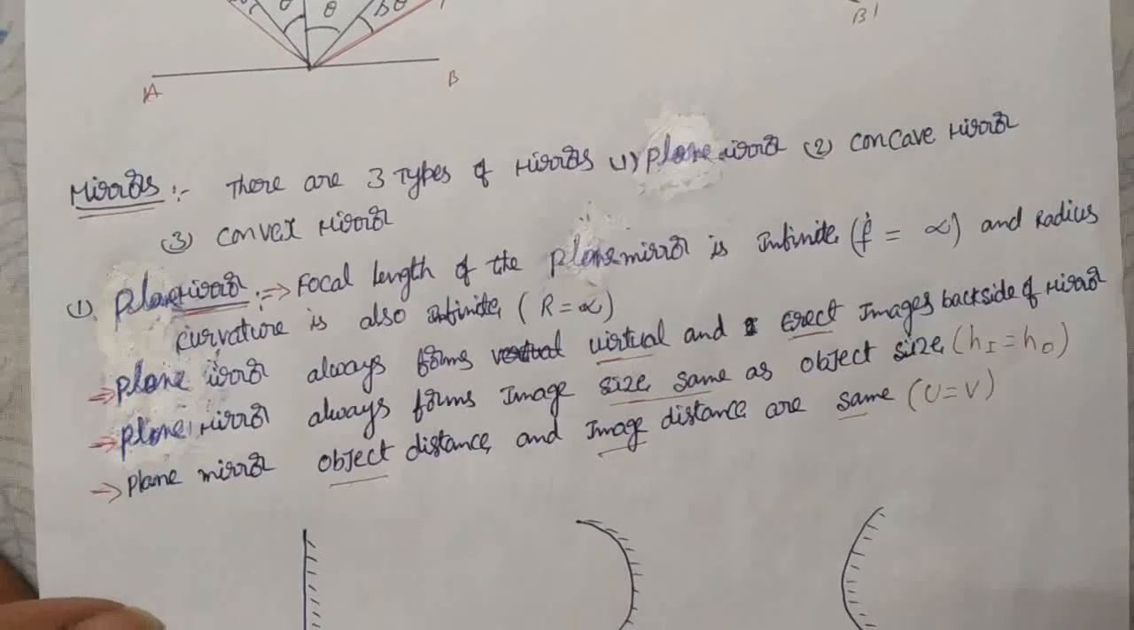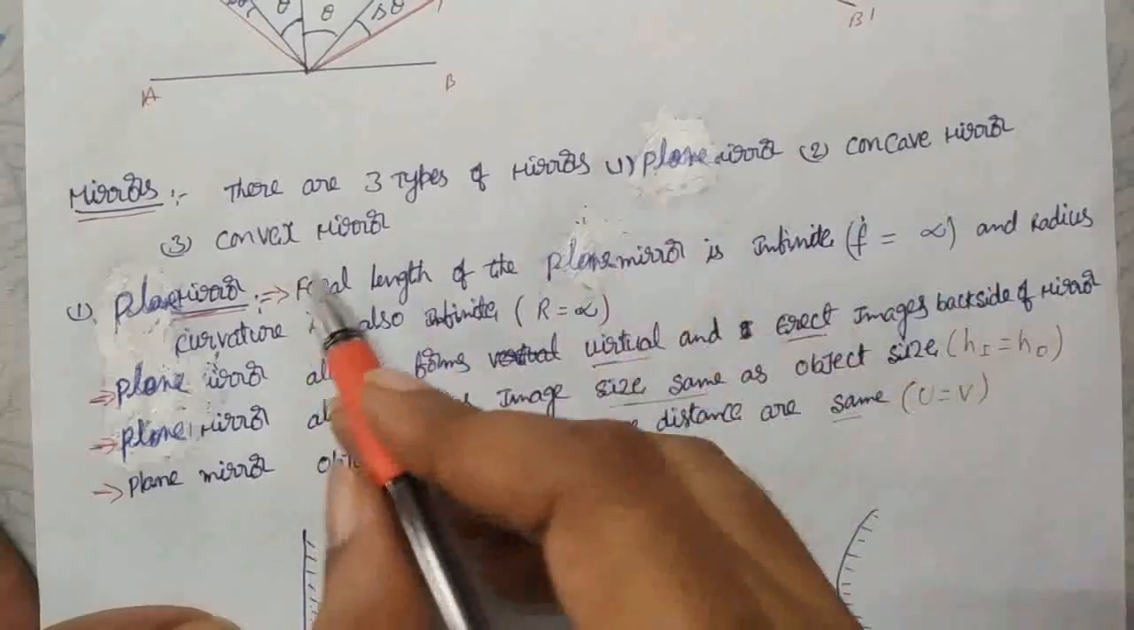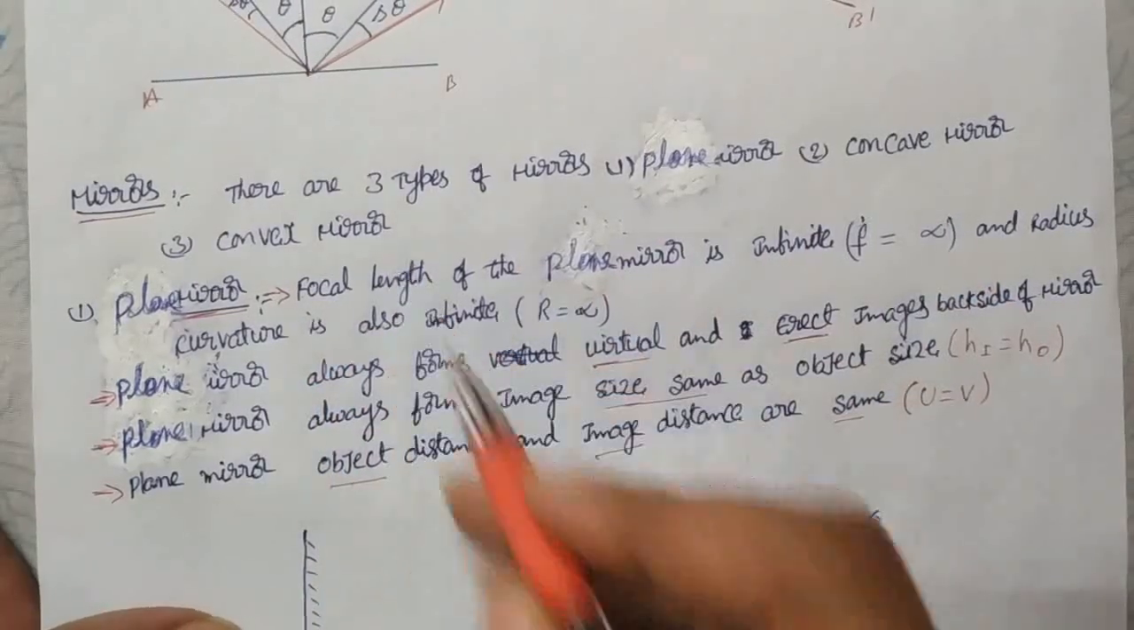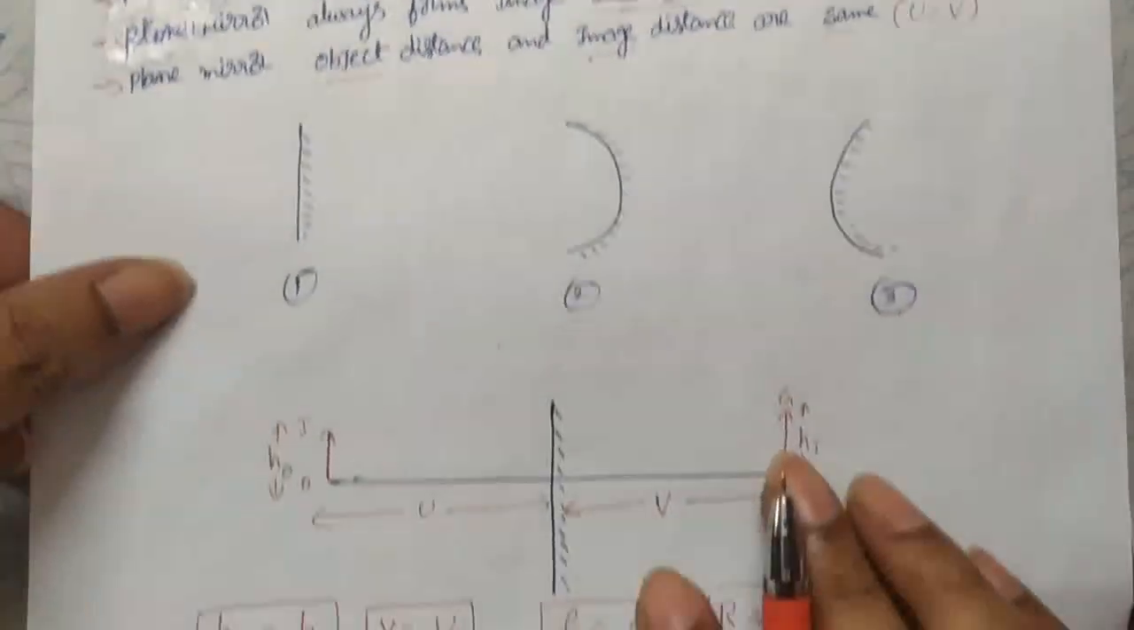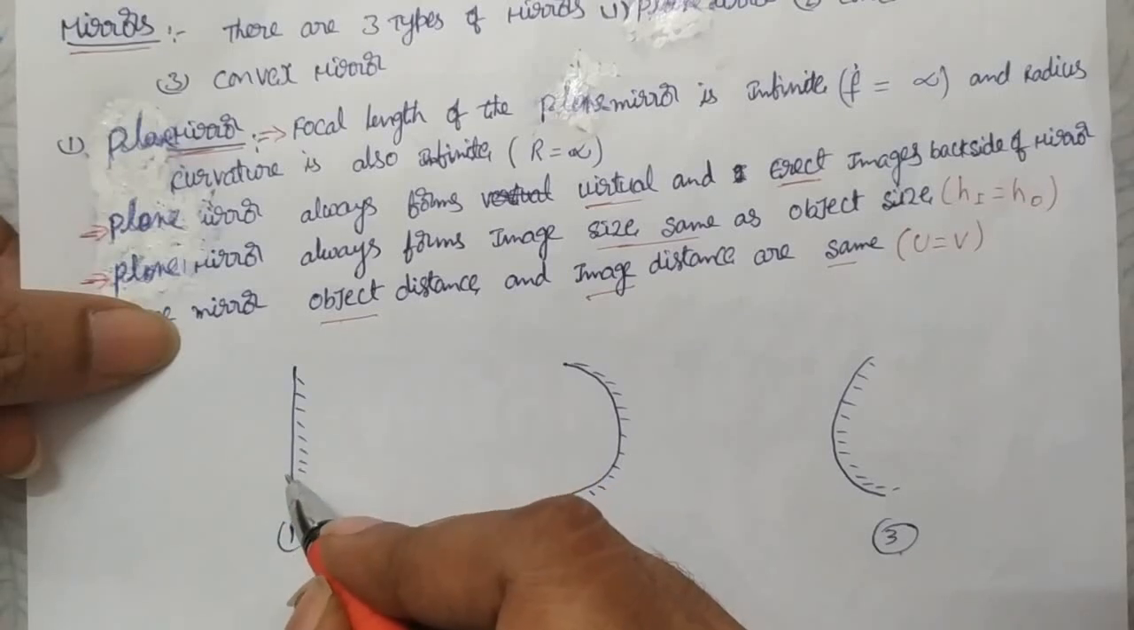Now we'll see about mirrors. There are 3 types of mirrors: plane mirror, concave mirror and convex mirror. And now we'll see about plane mirror. A plane mirror is nothing but a mirror with one side silvered and the other side polished.